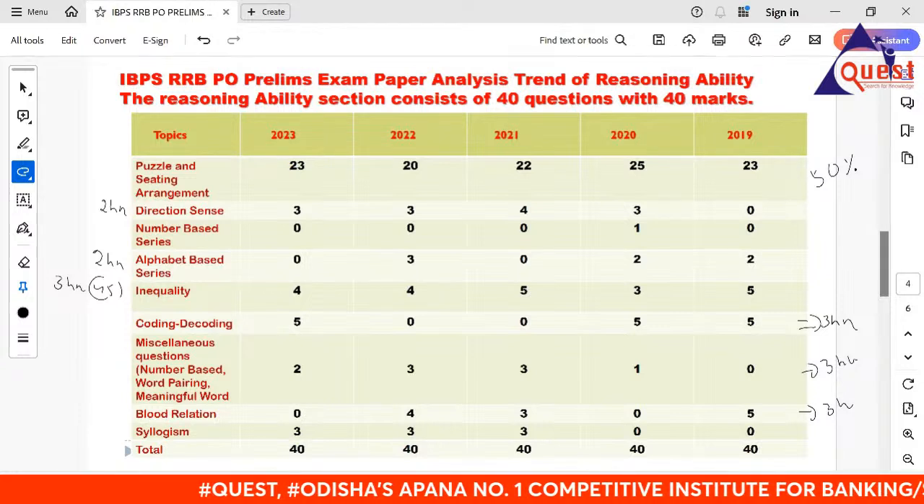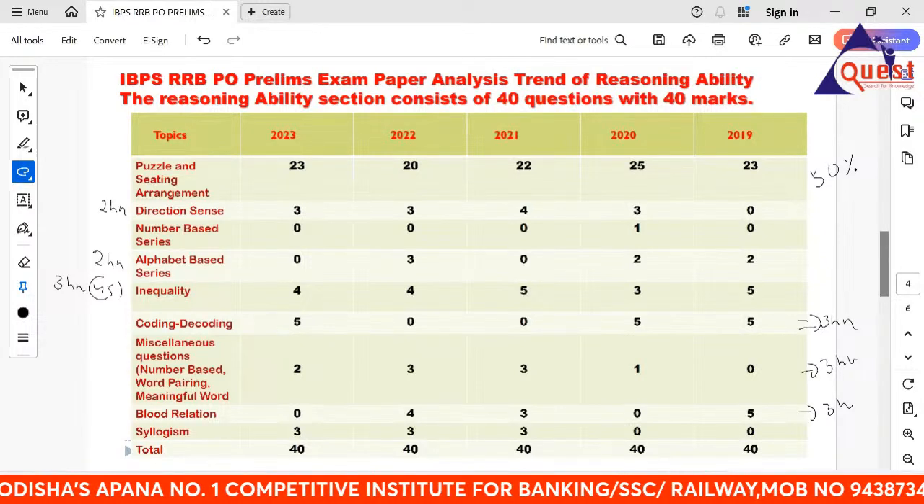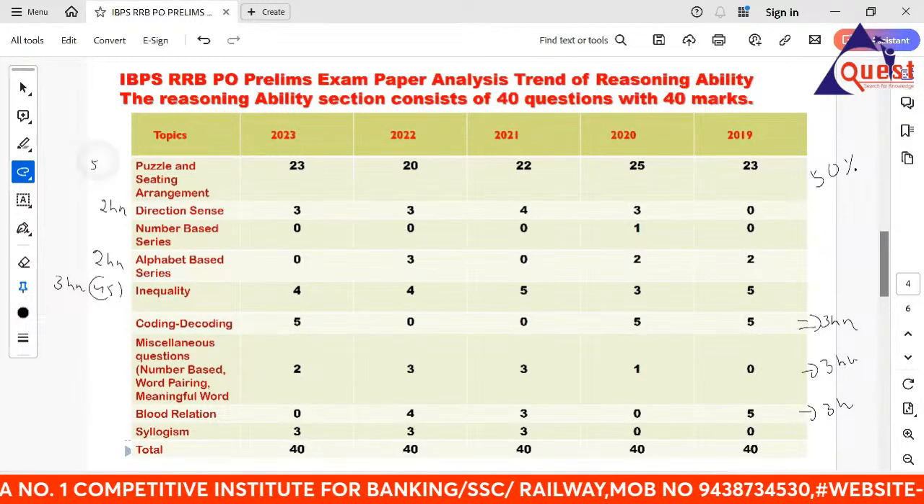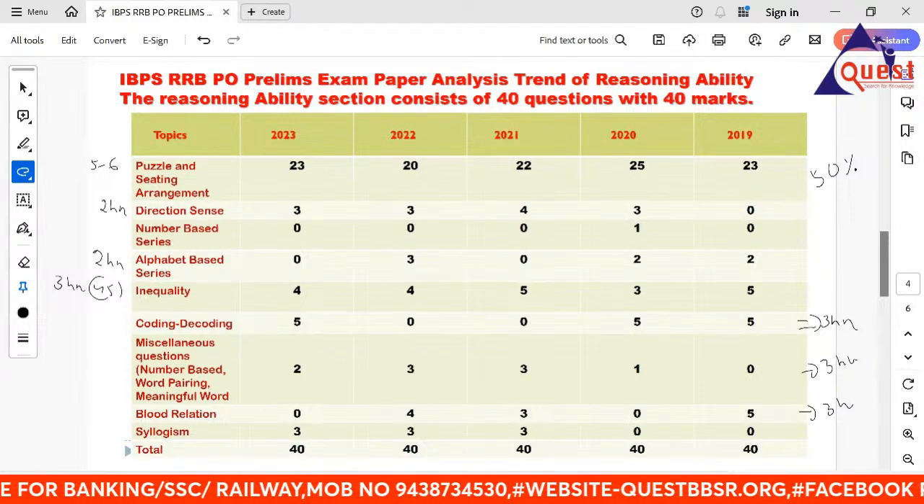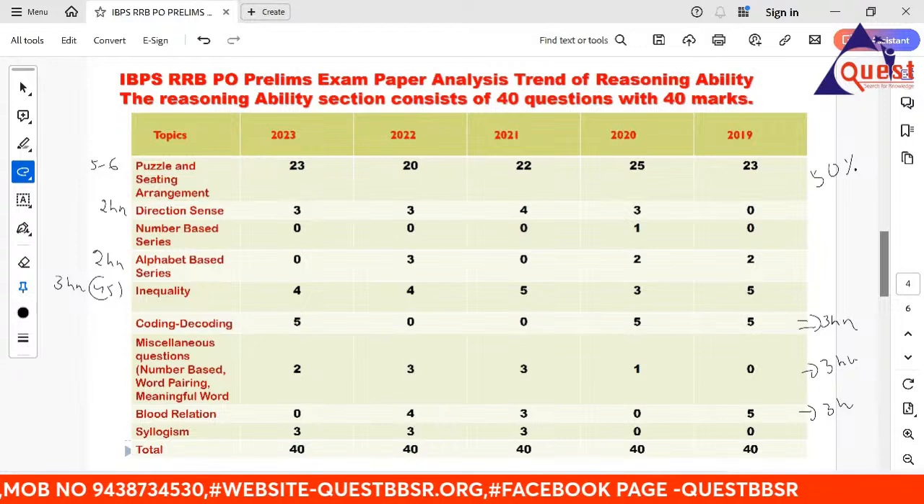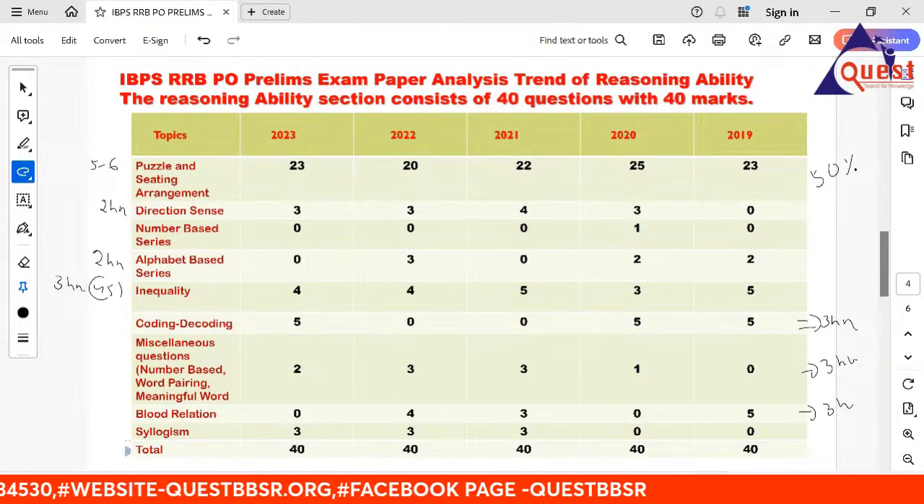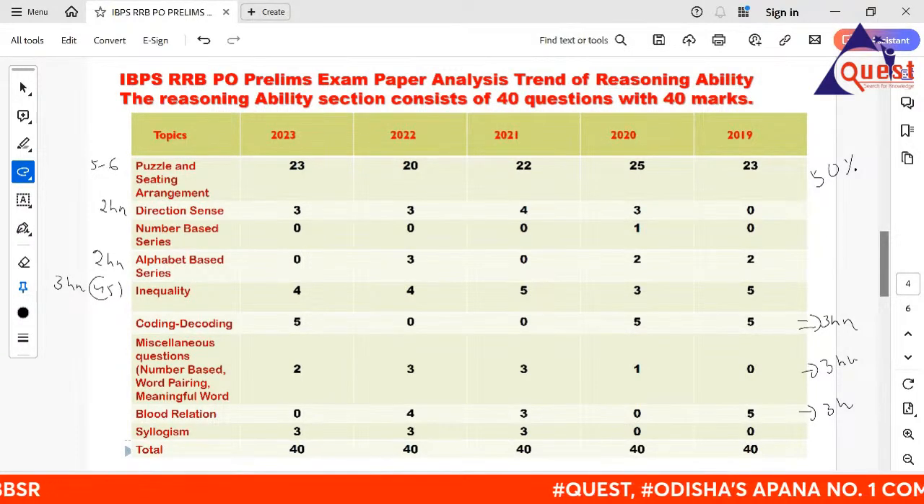For me, puzzles: do it every day from now till Sunday, 5 to 6 puzzles. Do different types of puzzles. Do not do only one type, like 5 circular arrangements. No. One from circular arrangement, one from the age problem, one from the line problem. Do different types of puzzles, 4 to 5 to 6 every day. We have another 4 days, so let's say 30 puzzles, right?